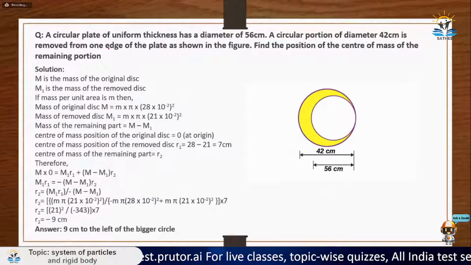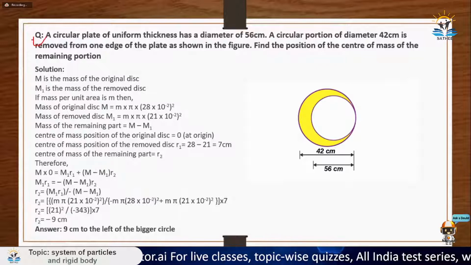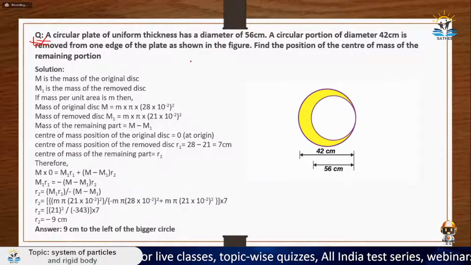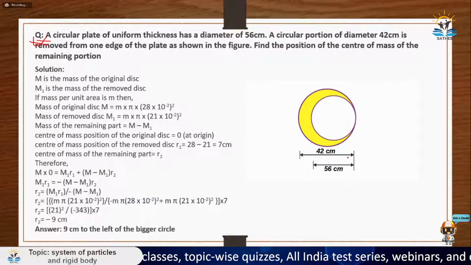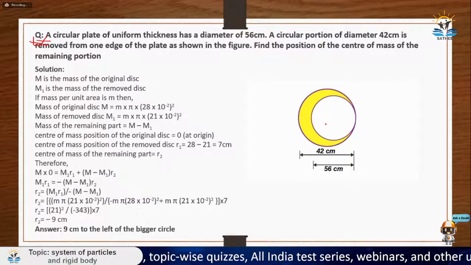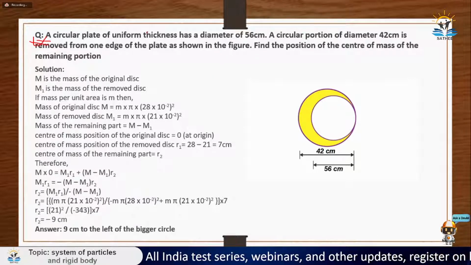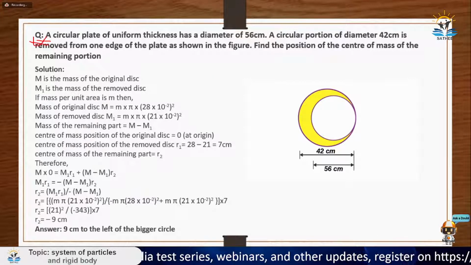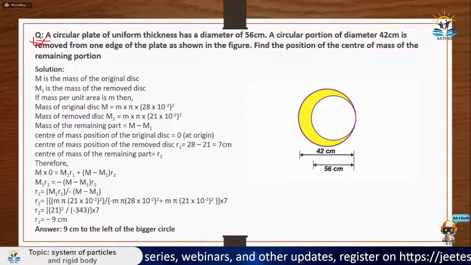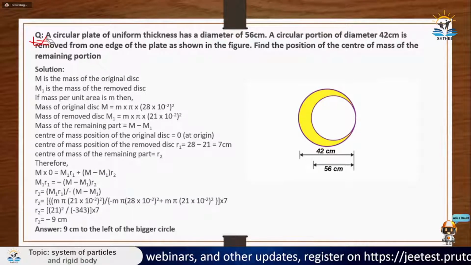Let's move ahead. Let's move on to this question. A circular plate of uniform thickness is given to you. This question, as I said to you, is something around the cavity problem. So how to do this question? This is very important. This is asked again and again in JEE Mains. So please see to it clearly because it is very important.